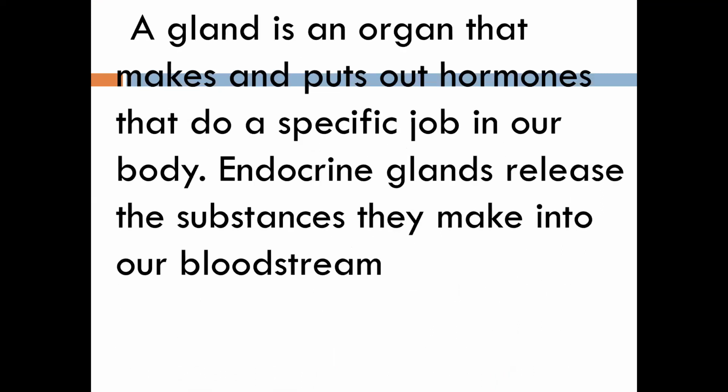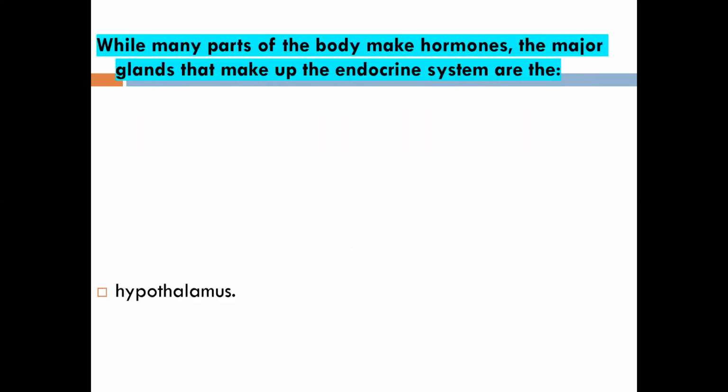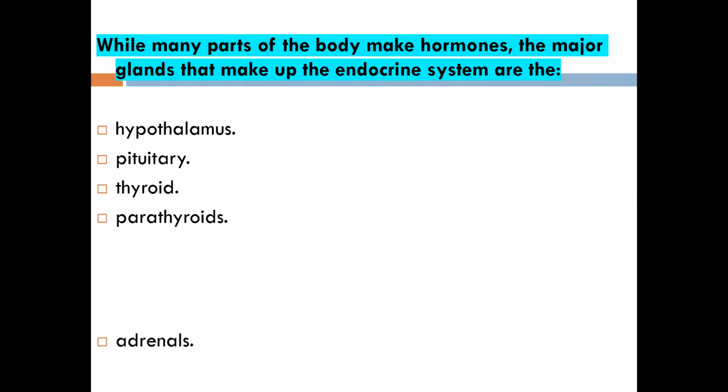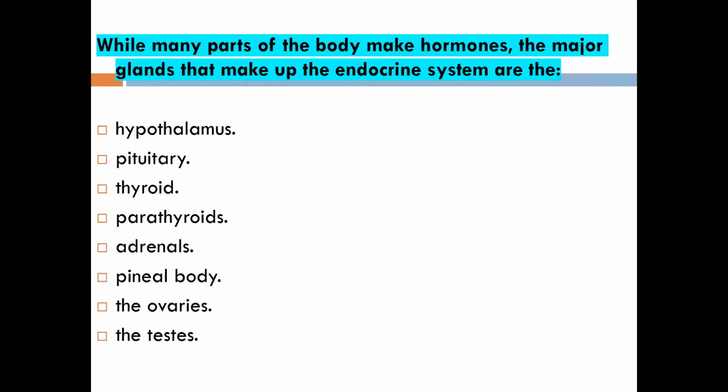A gland is an organ that makes or puts out hormones, and these different glands make up the endocrine system, because without these glands the endocrine system is not complete. All these glands join together to make up the endocrine system.